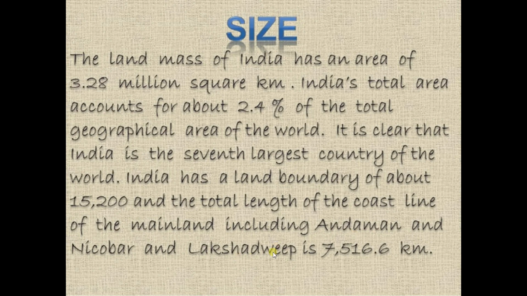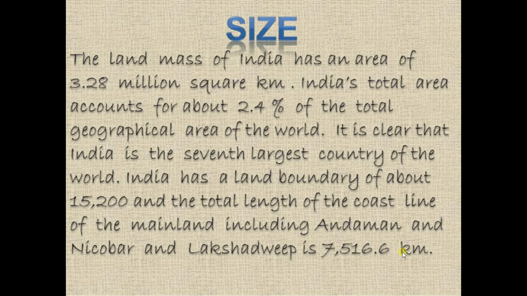Including these, our total coastal boundary comes to 7,516.6 kilometers. Okay, the southernmost point of India is Indira Point, which lies in the Andaman and Nicobar. But it has submerged after the 2004 tsunami.